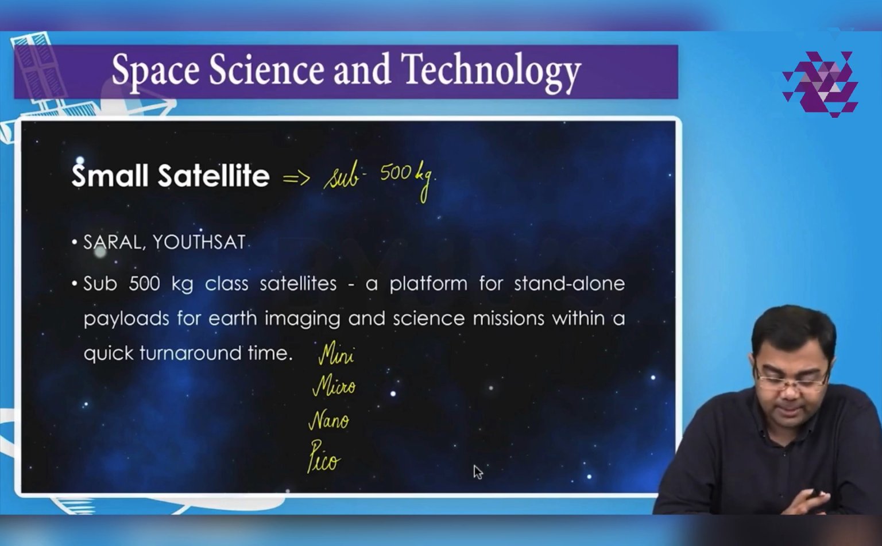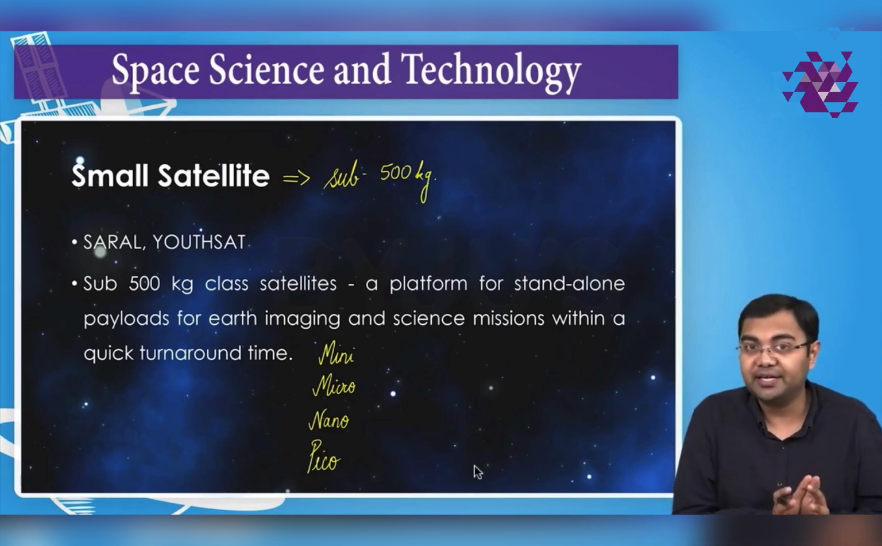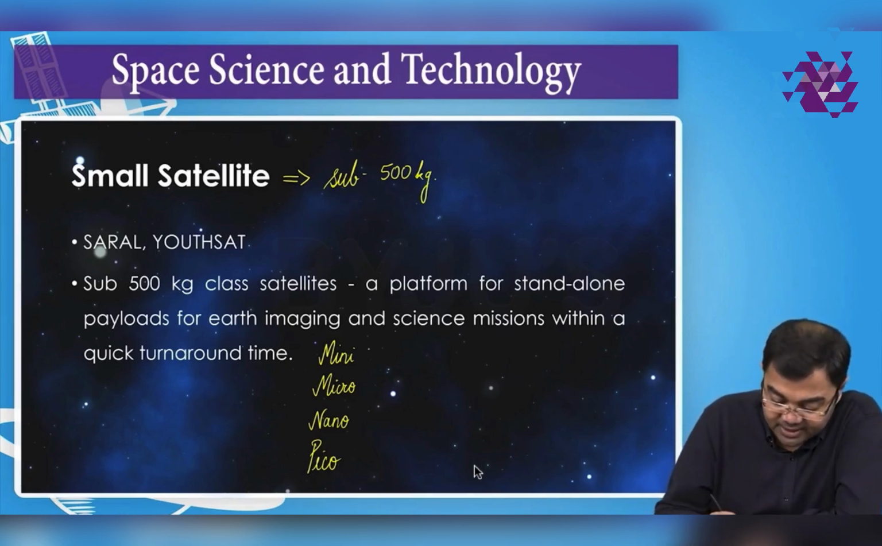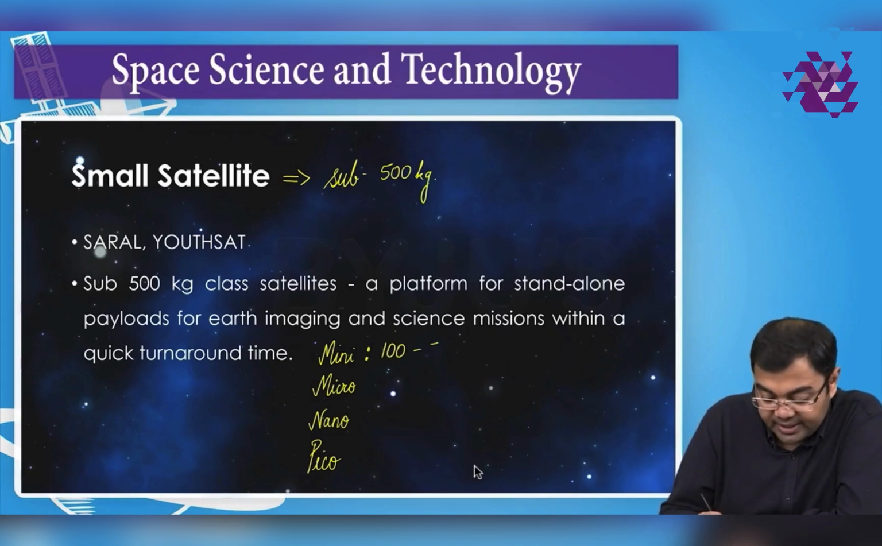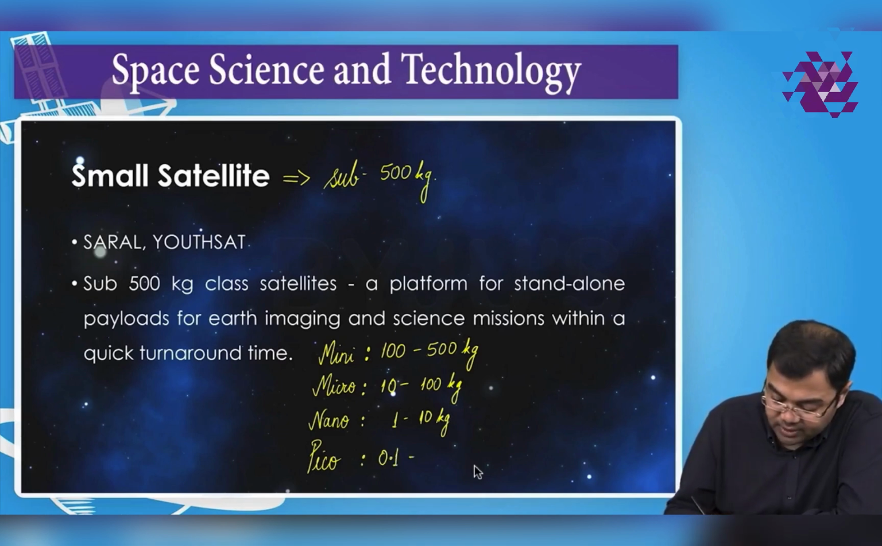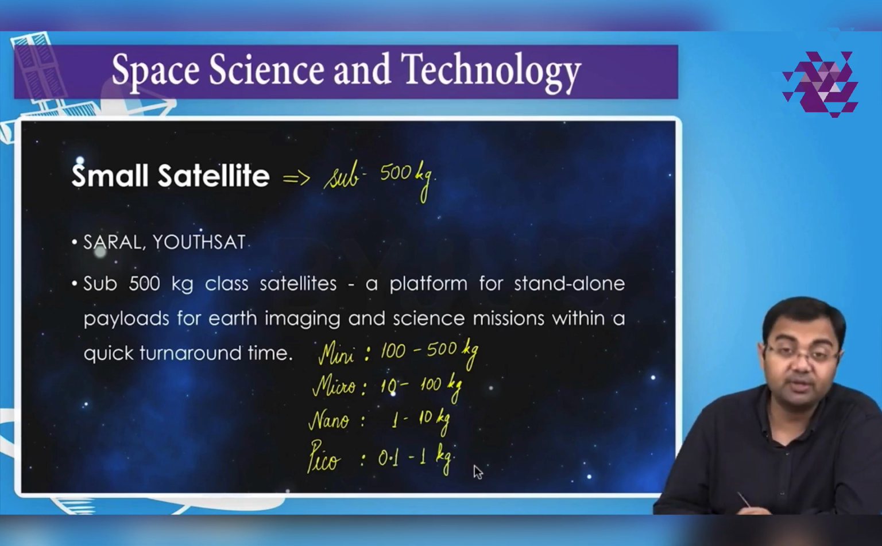Most of the times when we are talking about small satellites which are less than 500 kgs, the distinction happens something like this. Mini satellites are the ones in the range of 100 kgs to 500 kg. Then you have the microsatellite. Normally, satellites in the range of 10 to 100 kg would be called microsatellites. Satellites in the range of 1 to 10 kgs will be called nanosatellites, and the picosatellites will be the ones in the range of 0.1 to 1 kg, that is between 100 grams to 1 kg.